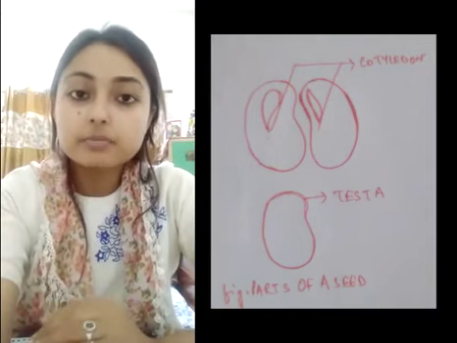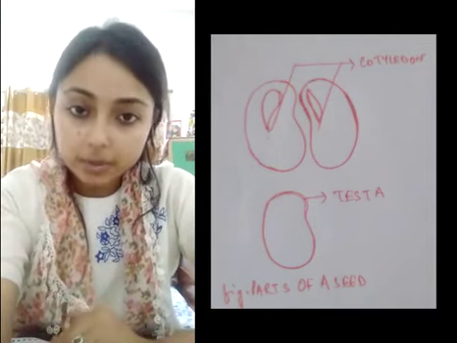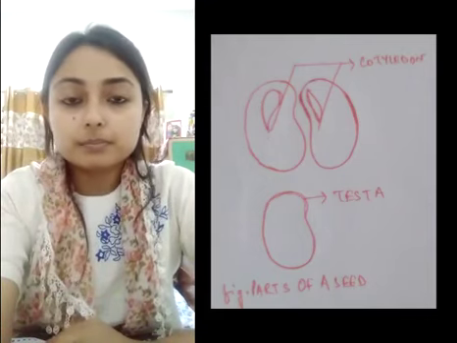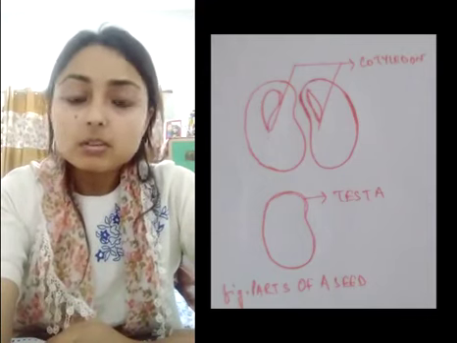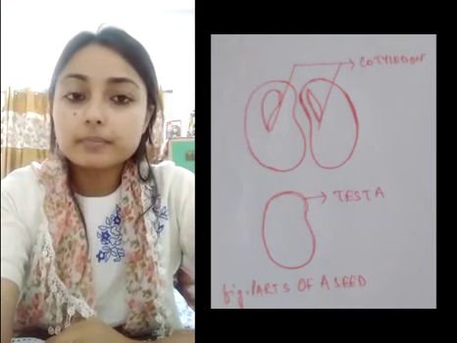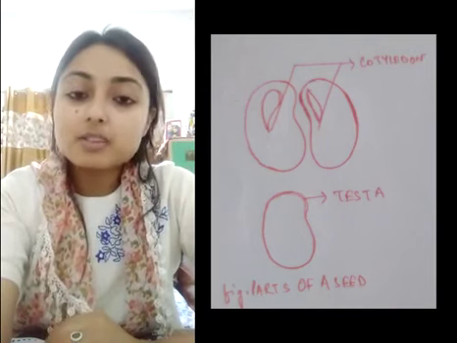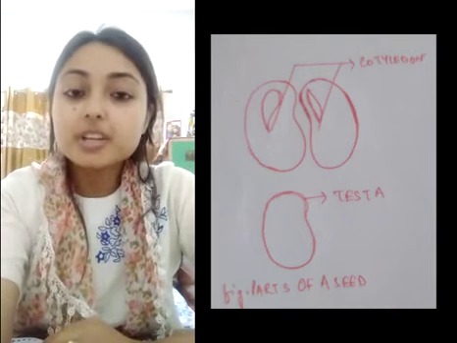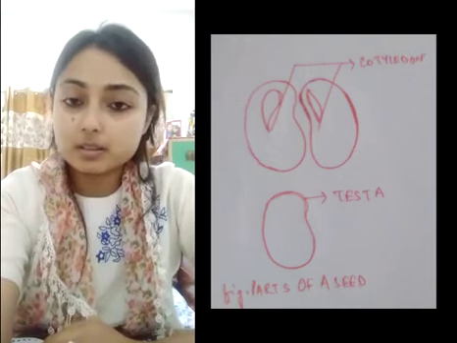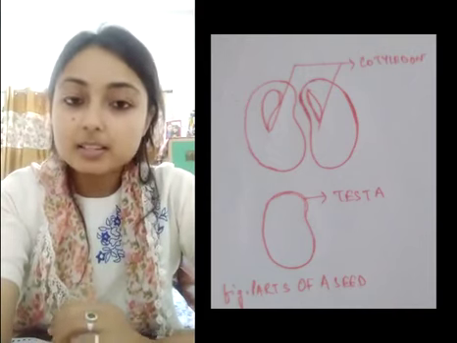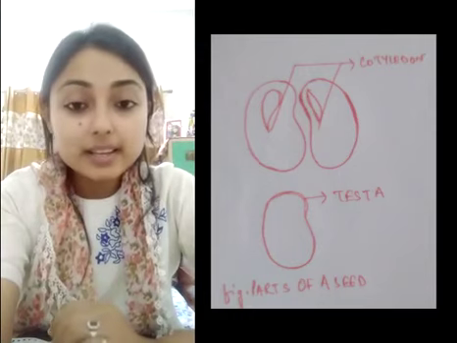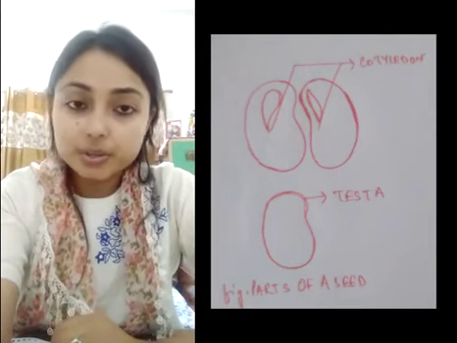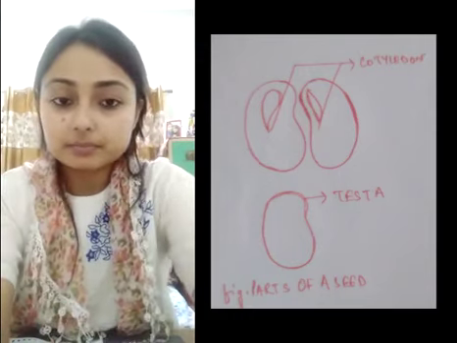That is, after the fusion of the male and the female gamete, a seed is formed. Now, what is a seed? A seed is the part of a seed plant which can grow into a new plant. I repeat, a seed is the part of a seed plant which can grow into a new plant.